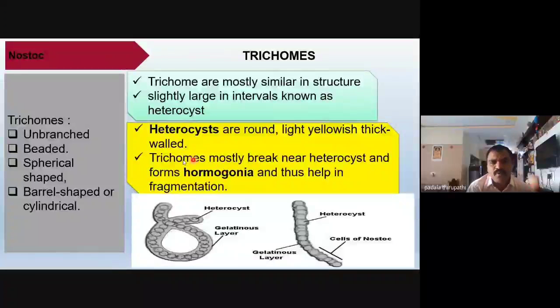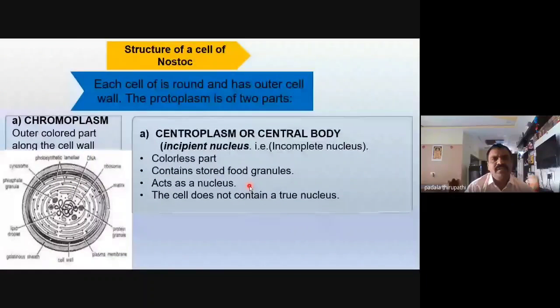Hormogonia are an asexual type of reproduction, formed beneath the heterocyst.